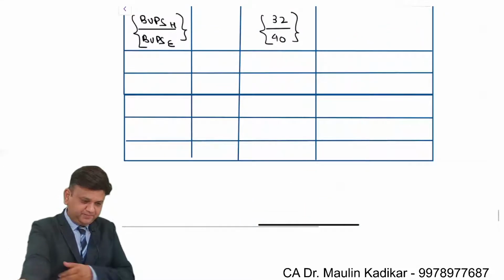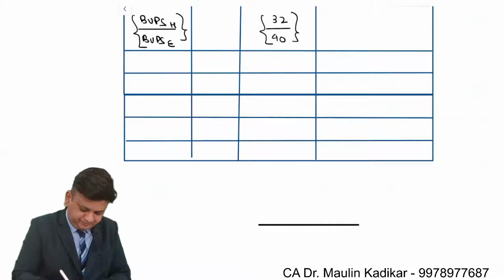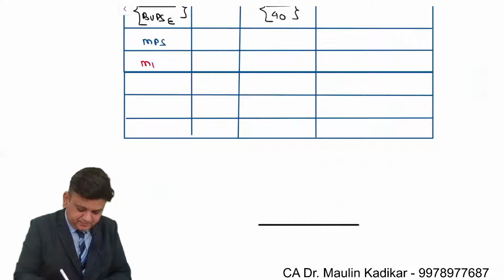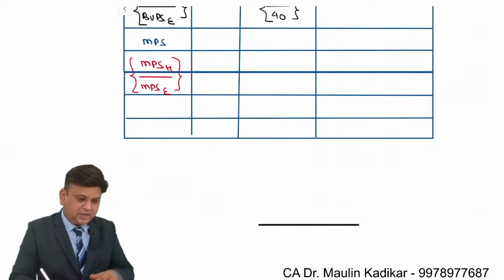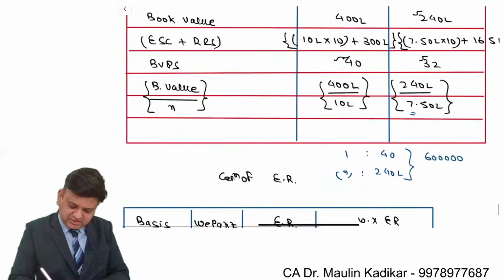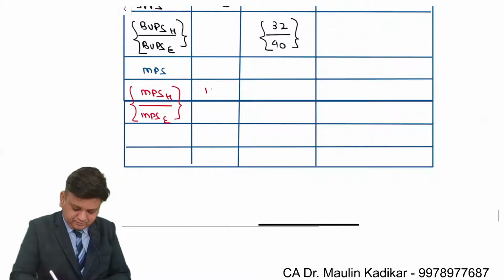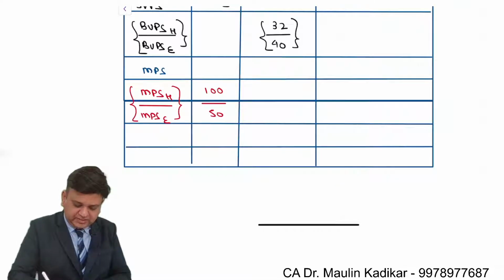After book value per share, the next is the market price per share. In that case, dear students, it is MPS of Healthy Limited upon MPS of Efficient Limited. So the MPS has already been found by us. It is 150. So the answer is 2. That is the way the exchange ratio is supposed to be found.